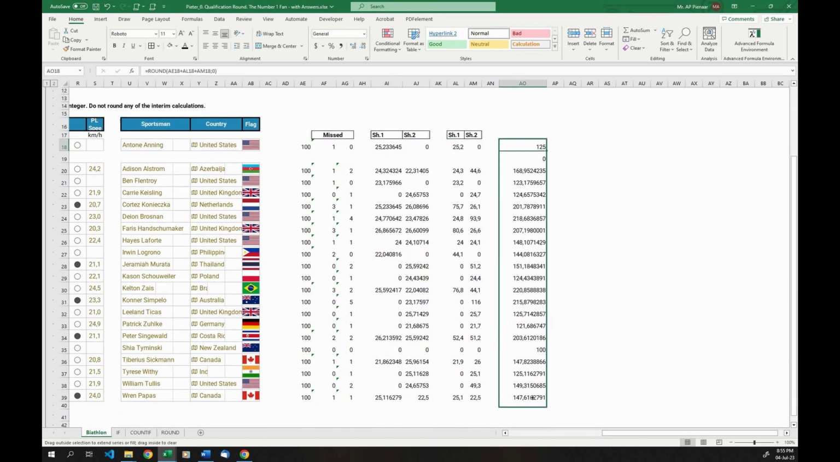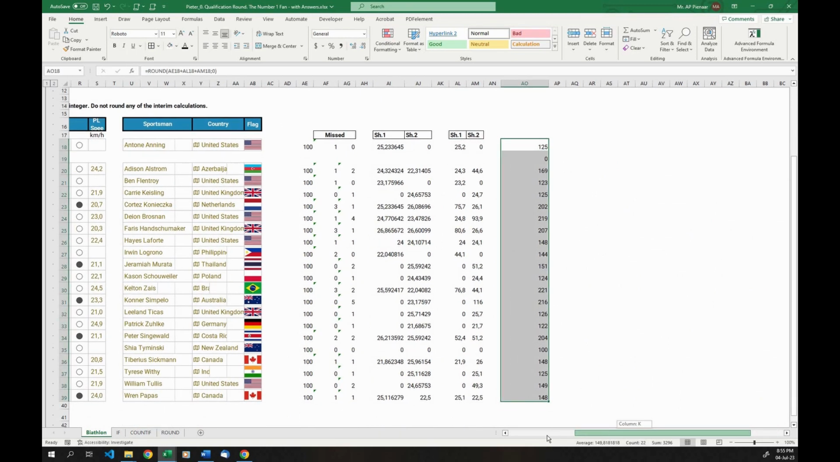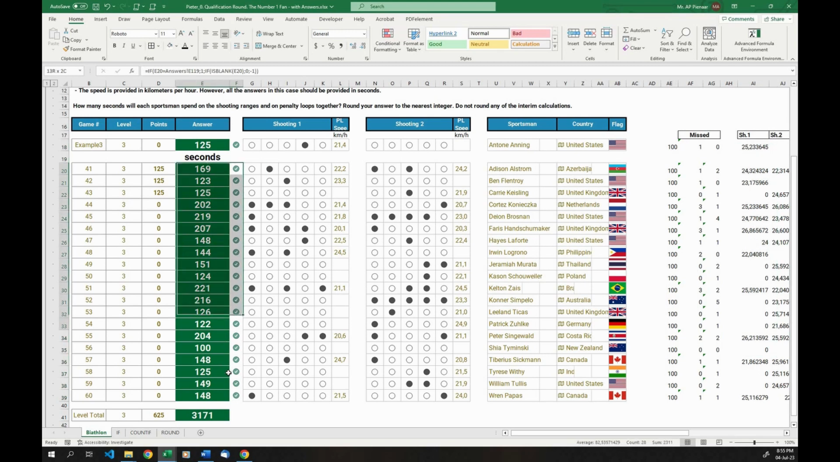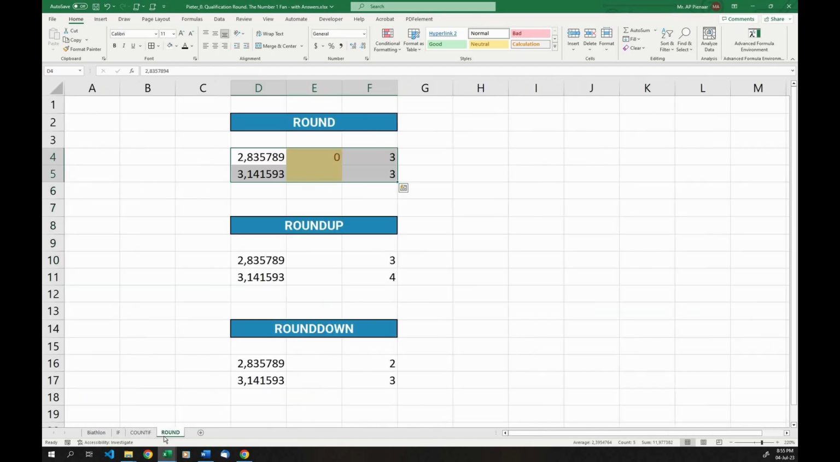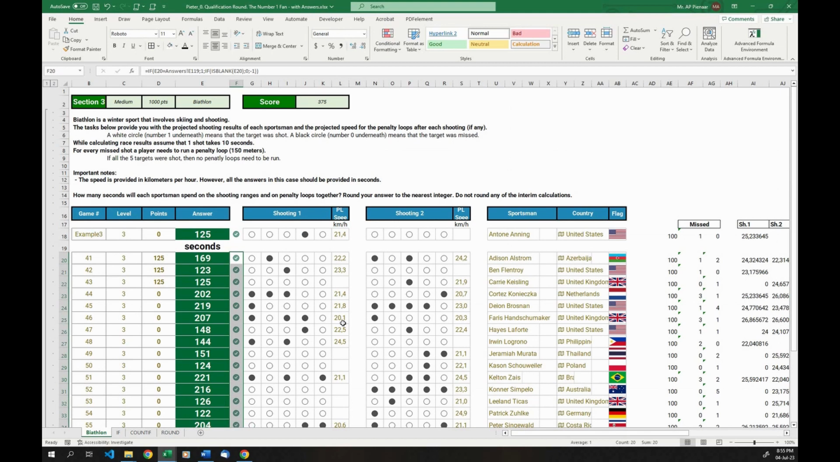We're going to copy it all the way down, and we're going to see that all our answers are now correct. Okay, so this question seemed difficult on the face, but if you just use your if statement, your COUNTIF statement, and your round functions, you would see that it is actually a very easy and simple question.